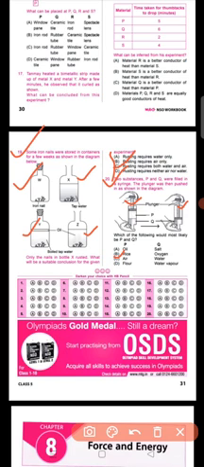Okay, so that is all your questions, students. All 20 questions of this chapter, matter and materials, we have discussed. Now in the next video lecture we will discuss the next chapter, which is force and energy. Okay, till then just read the questions, practice the questions. Okay, thank you everybody.